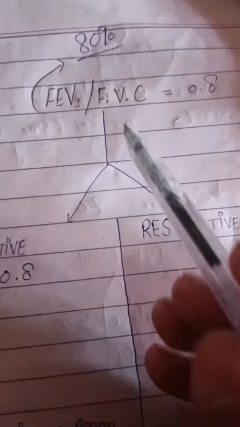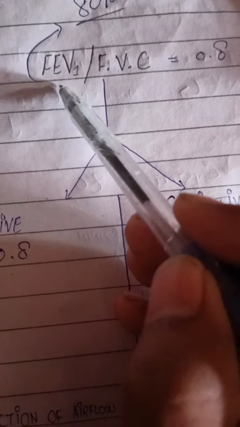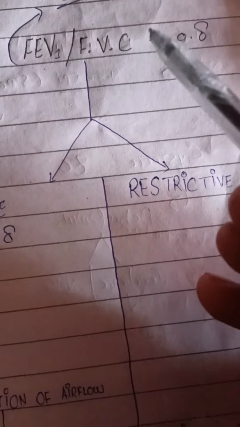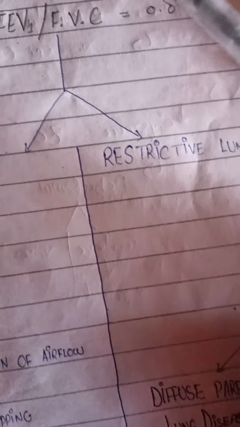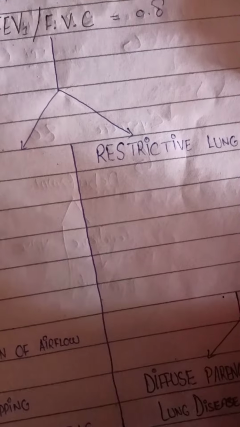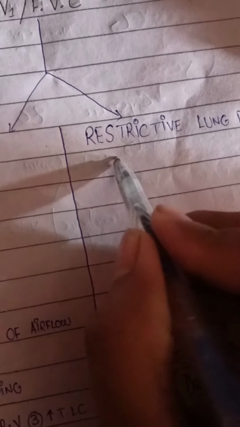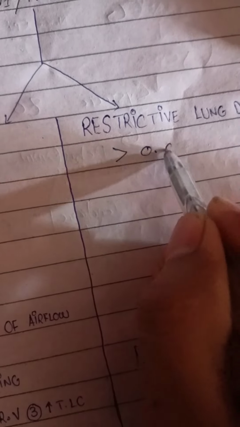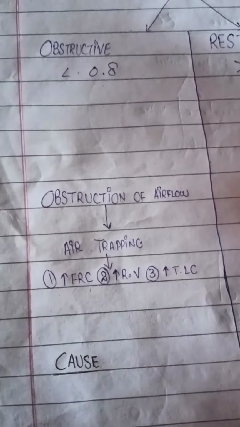In restrictive lung disease, forced expiratory volume is less reduced as compared to the forced vital capacity. So in restrictive lung disease, this ratio is more than 0.8.